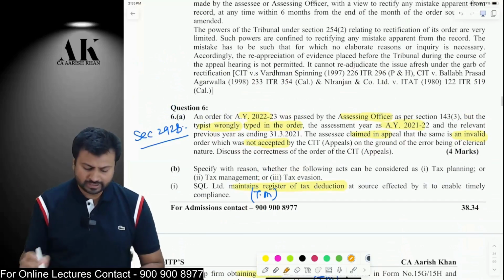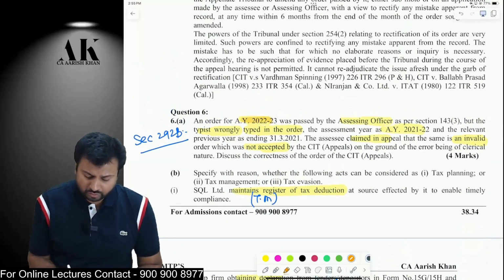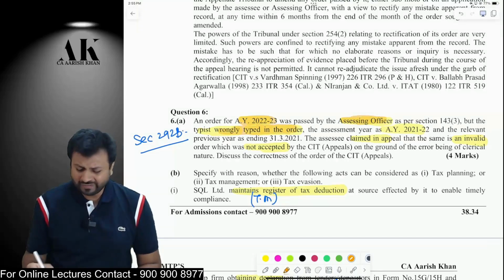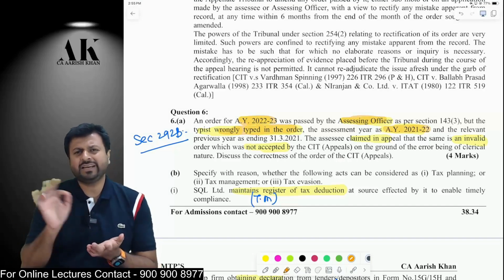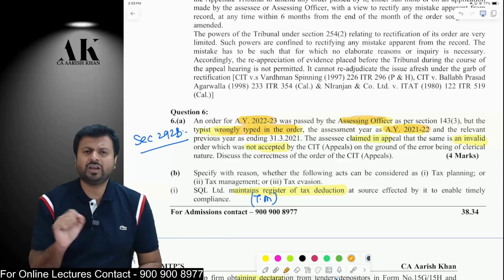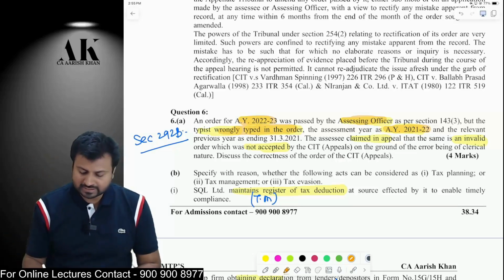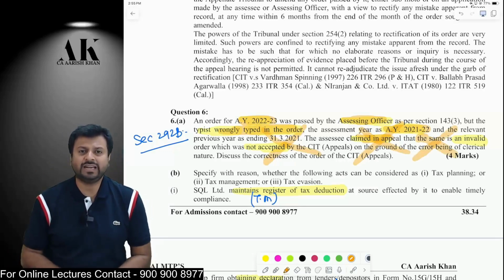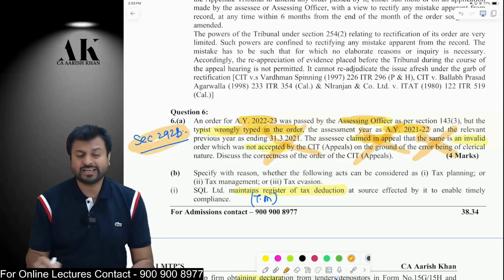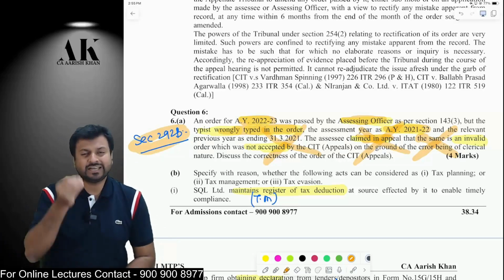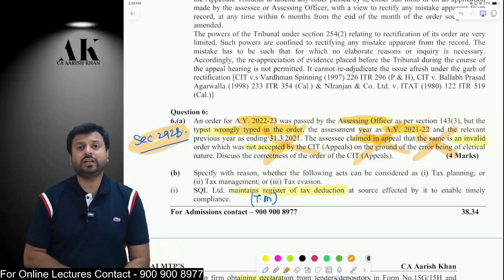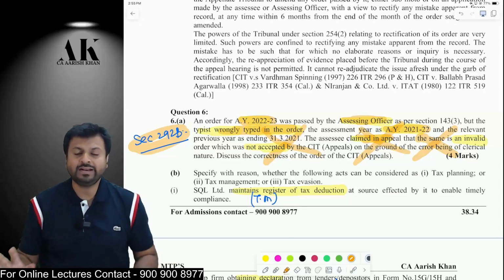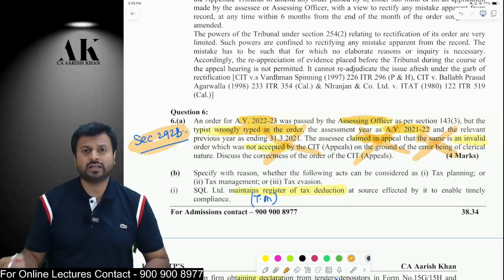Next question. Question number 6 is a very simple question again. AY 22-23 order was passed by the assessing officer. But while making the order, the AO wrongly wrote AY 21-22. The assessment was of AY 22-23, but while making the order, the AO made a typological error and wrote 21-22. Because of this, the SSC claimed that the entire assessment is invalid. Can a typological error make your assessment invalid? The answer is no. Section 292B protects such cases, which says that if there is any clerical mistake made by the income tax department, that cannot lead to an invalid assessment. The assessment will be valid, and it is absolutely correct in the eyes of the law.